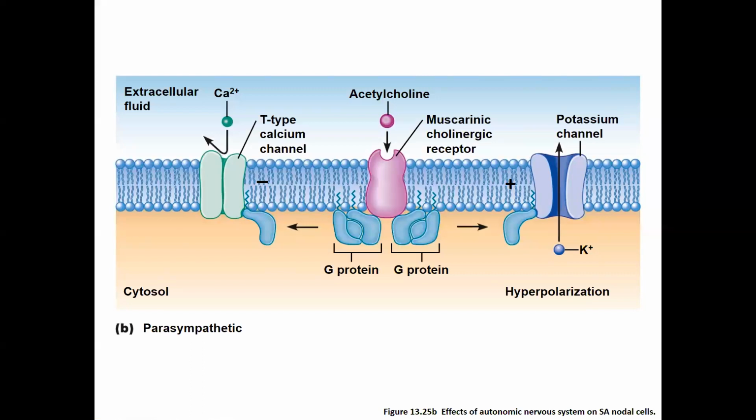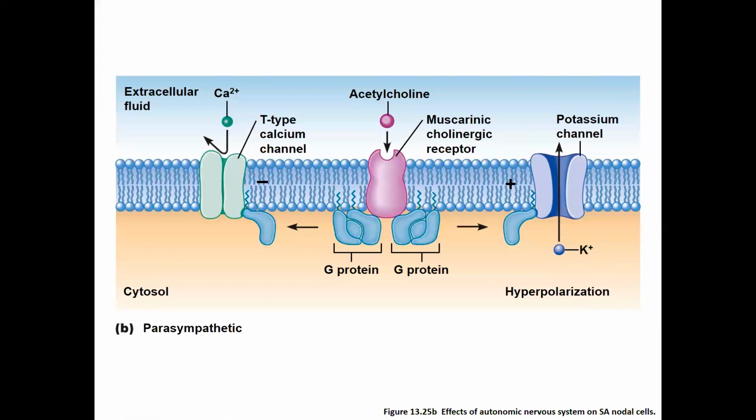What was the first step of the initial depolarization of a pacemaker cell? What was the first step there? We had to close the potassium channel, right? So that potassium would stop leaking out of the cell. This is needed to help the cell depolarize.